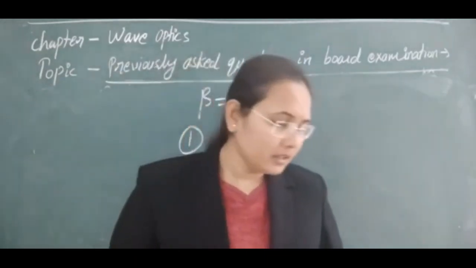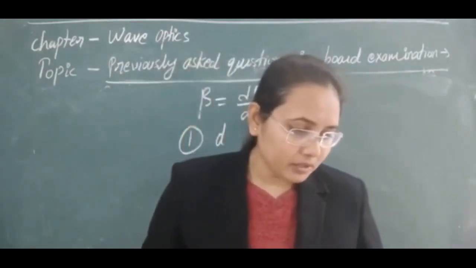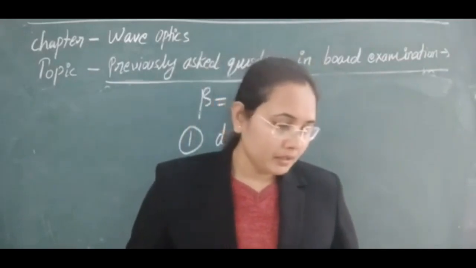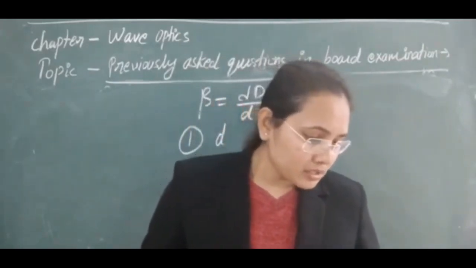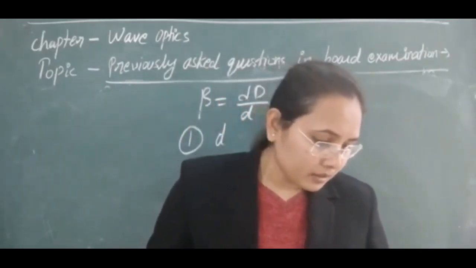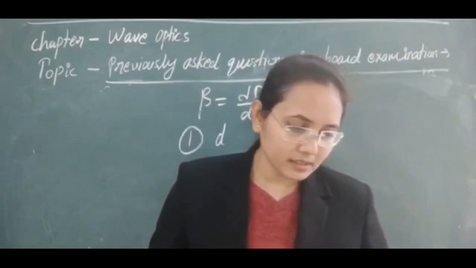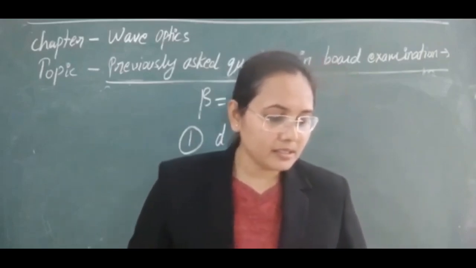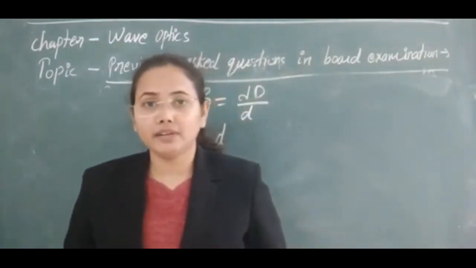The second question is: when light travels from a rarer to a denser medium, it loses some speed. Does the reduction in speed imply a reduction in the energy carried by the light waves?